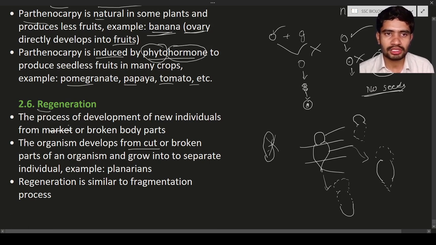Here you can see the definition: the process of development of new individuals from the broken part of the parental body is known as regeneration. The organism develops from the cut part of an organism and grows into a new separate individual. Example, planarians. Regeneration is similar to the fragmentation process. So this is how regeneration occurs.